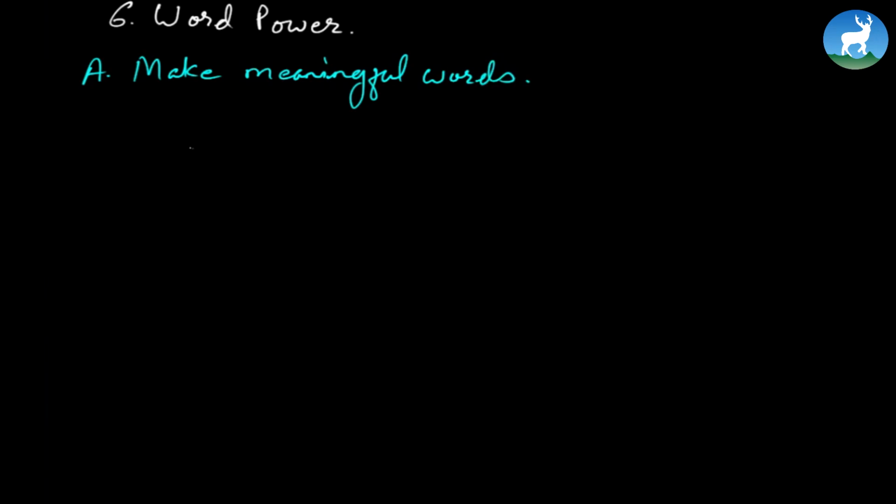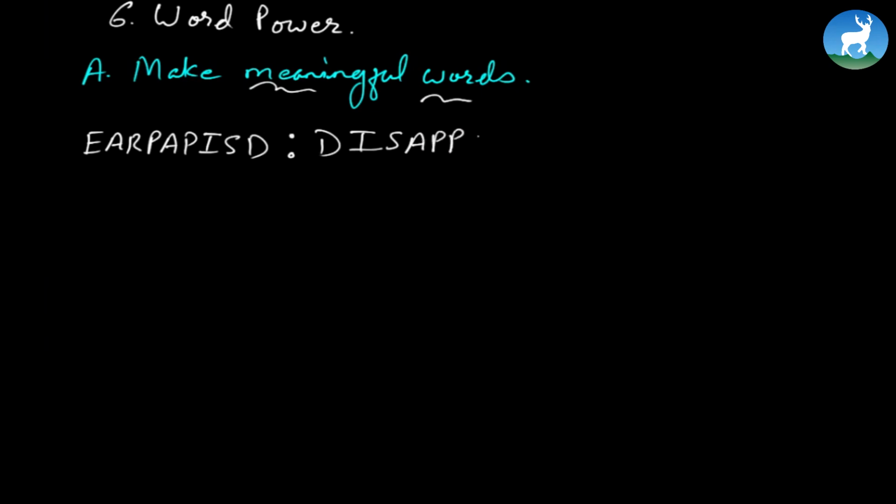Word power. Make meaningful words. So here are all the jumbled up words and we'll have to make a meaningful word out of it. Okay. So for instance, the first word here is EARPAPIST. Remember we're supposed to make a meaningful word out of it, and when we rearrange these jumbled up letters, we get the word disappeared. DISAPPEARED, disappeared.